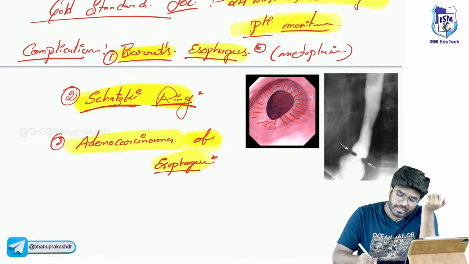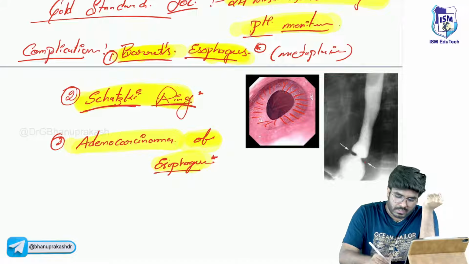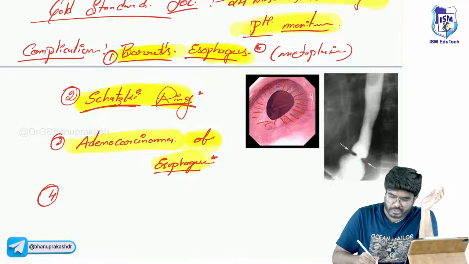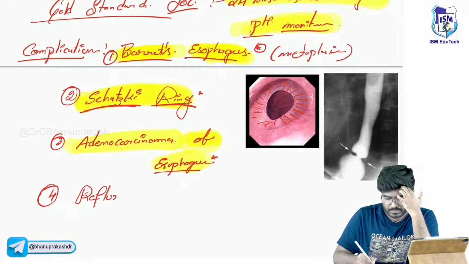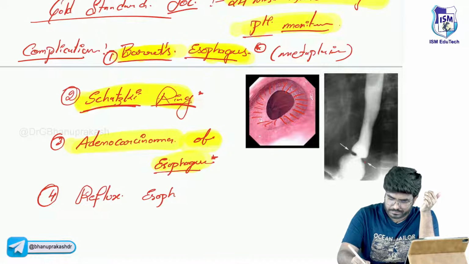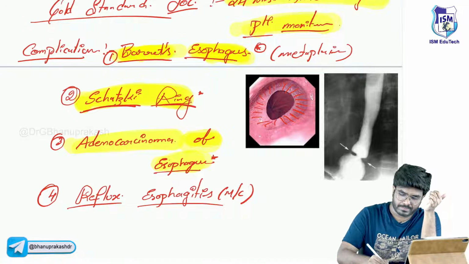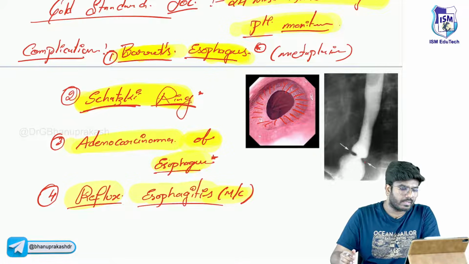Now which is the most common complication out of all this? What is the most common complication because of GERD? None of these three. The most common complication is just inflammation, sir. That is reflux esophagitis. It's the most common. Because of the reflux, there is esophagitis. Done.